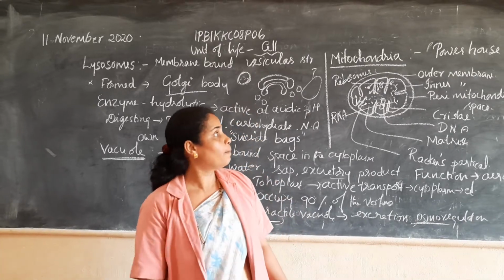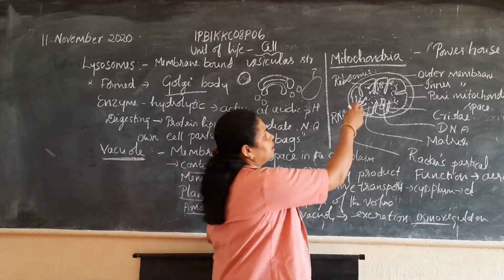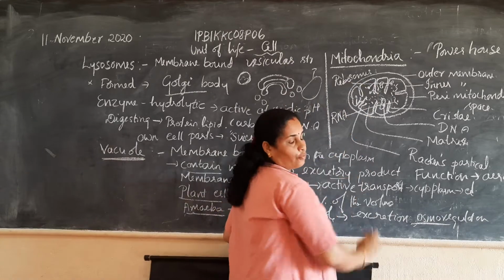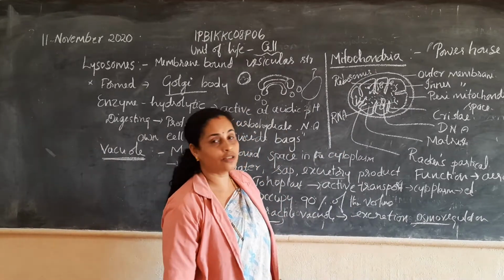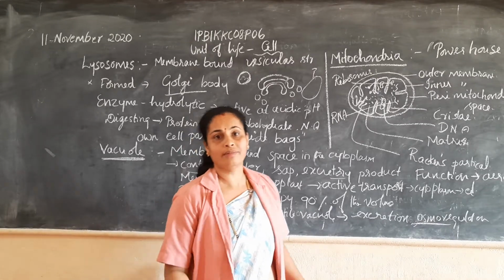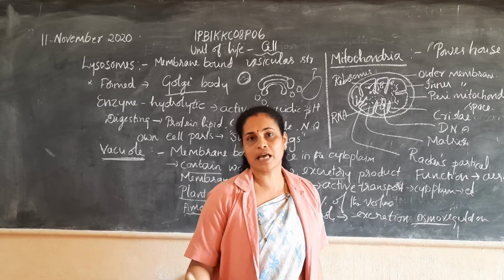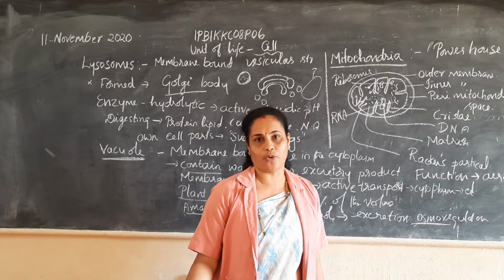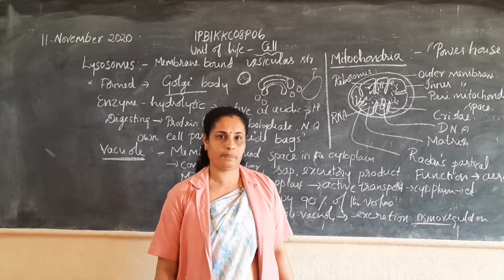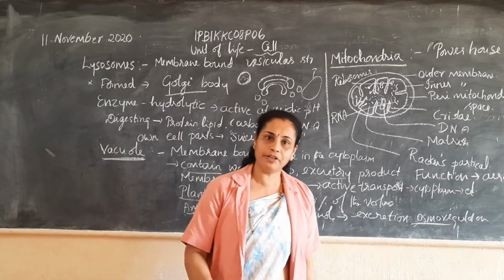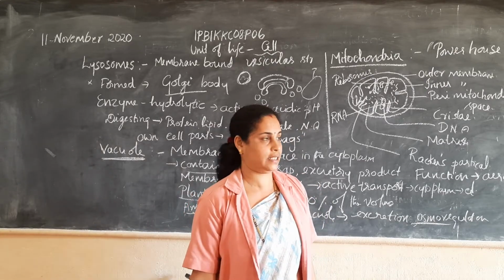Hence they are called the powerhouse of the cell. The shape, size and number of mitochondria vary depending on the activity of the cell. For example, muscle cells have more mitochondria because the rate of cellular respiration is more.